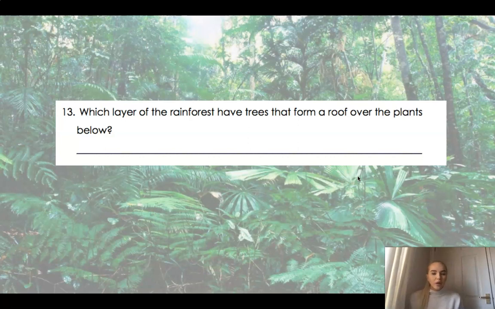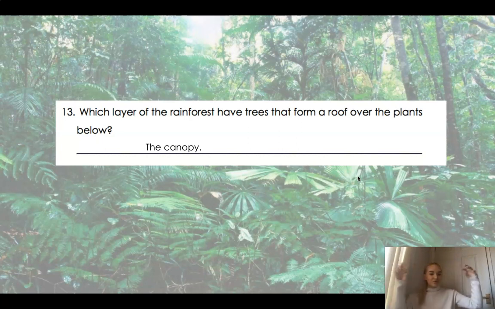Number 13, which layer of the rainforest has trees that form a roof over the plants below? Pause the video, write down your answer. How did you do? It was the canopy. Remembering the canopy is the second layer from the top.